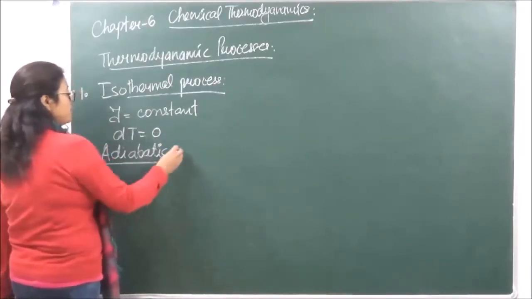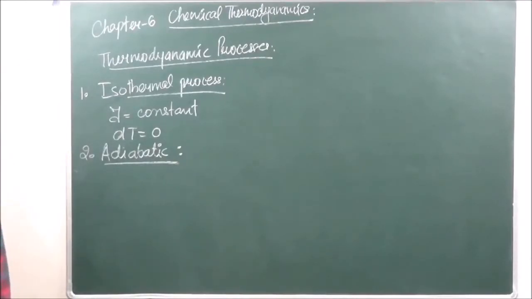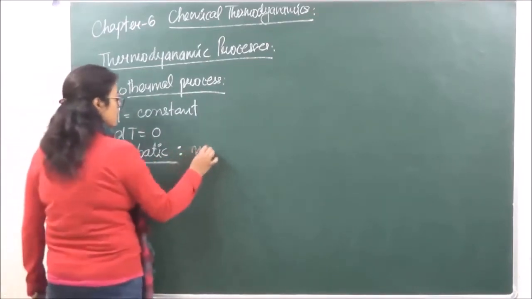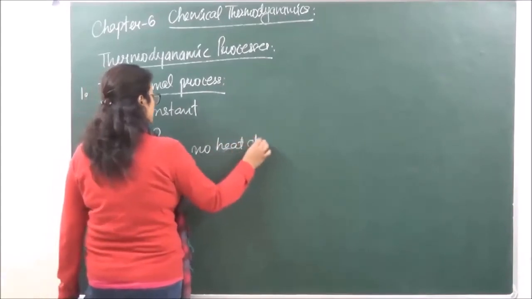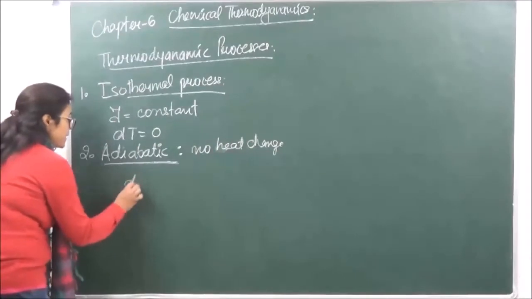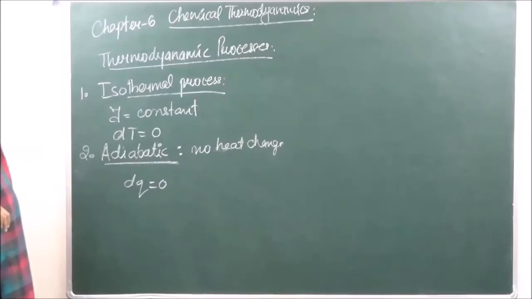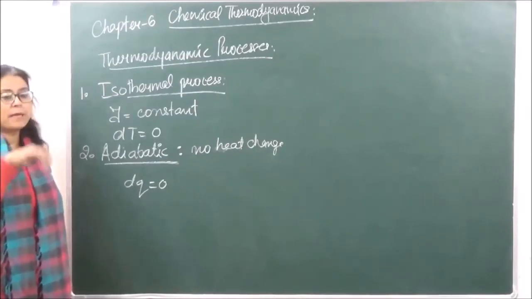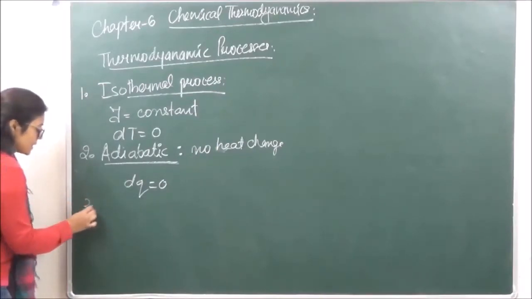Now what is adiabatic process? For adiabatic process, we say that there is going to be no heat change. Or we can say that dq, that is going to be 0. Change in heat is going to be 0. There is no heat exchange between the system and the surroundings for adiabatic process. ठीक है? थर्ड हमारे पास आ जाता है